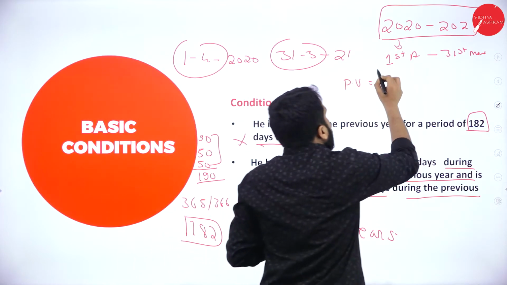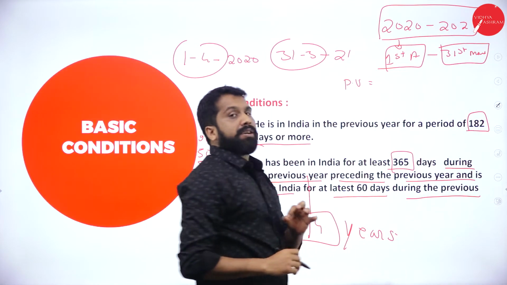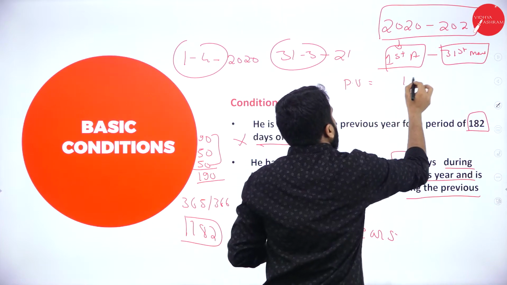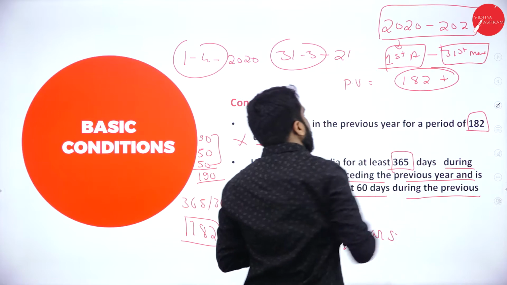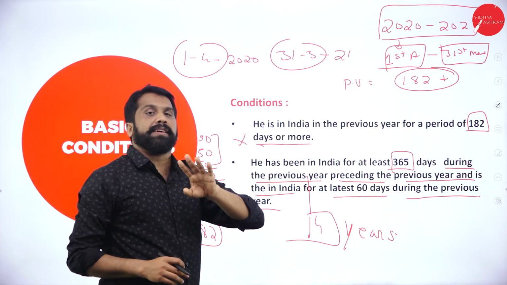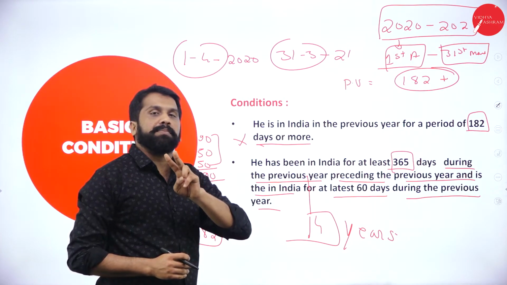Now, 1st April to 31st March of 2021. How many days must you be there? You must be there for 182 days or more. Now, your condition 1 is done. So, you were not there for 182 days. So, we will go for what? Option number 2, condition number 2.